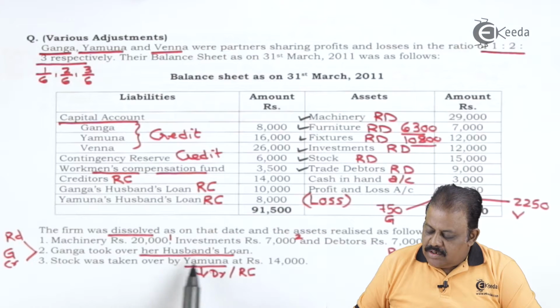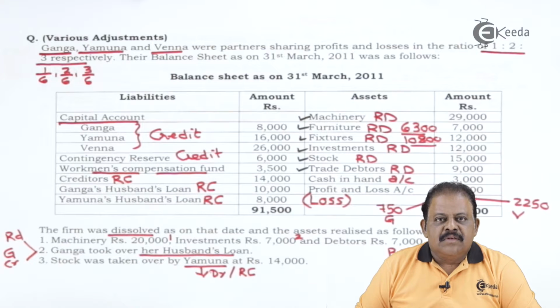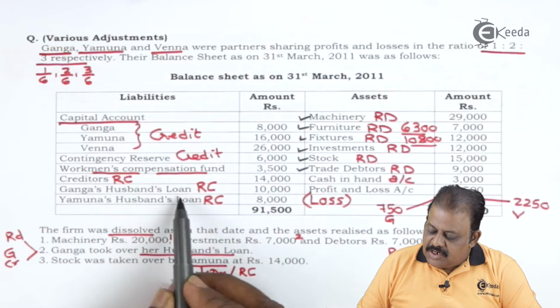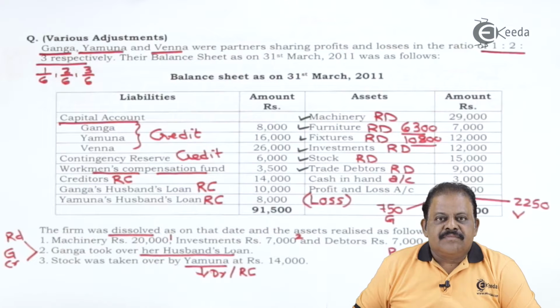Ganga took over her husband's loan. This is a liability taken by a partner. Ganga's husband's loan is 10,000. This will have one effect: realization account debit.